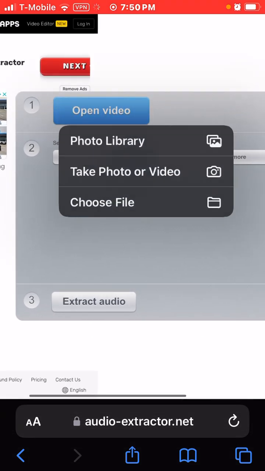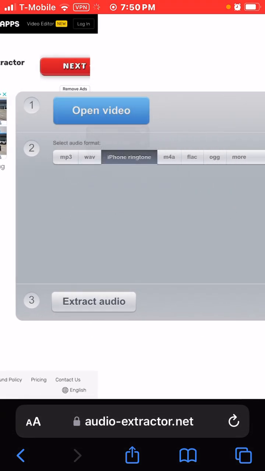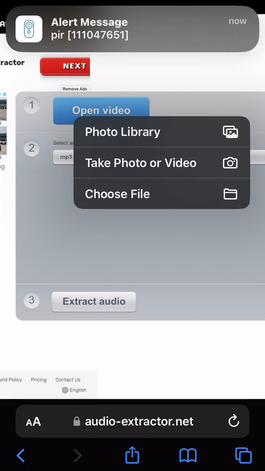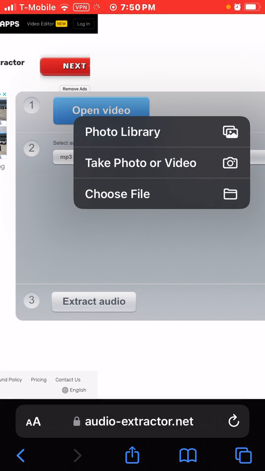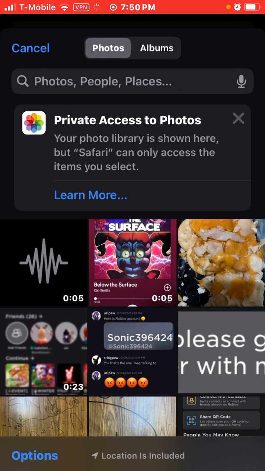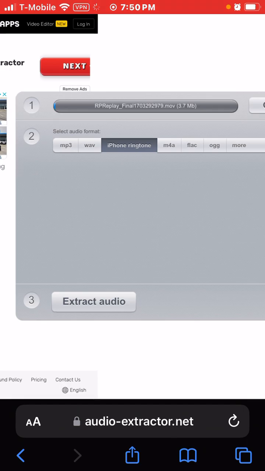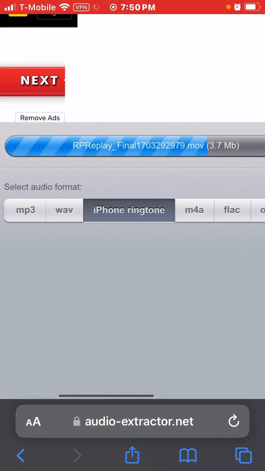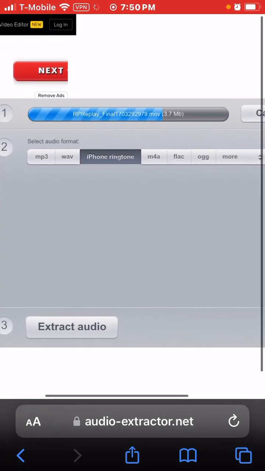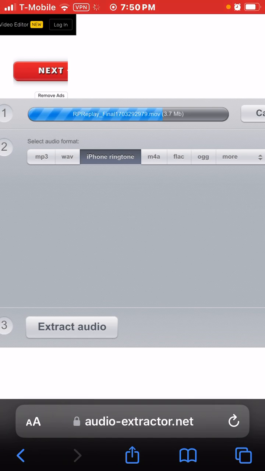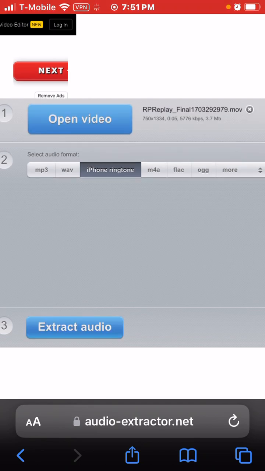okay. And then you'll press open video, and then photo library, and then you would click on the song you recorded. Done. So as you see, it's installing right now. Okay, done. Now you would go to the third step.